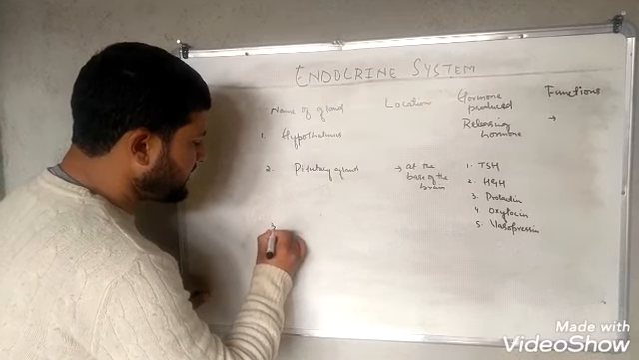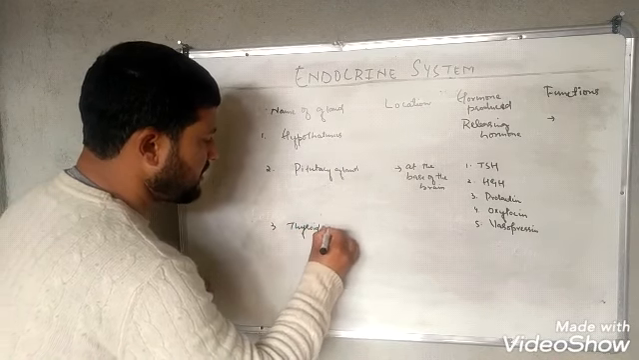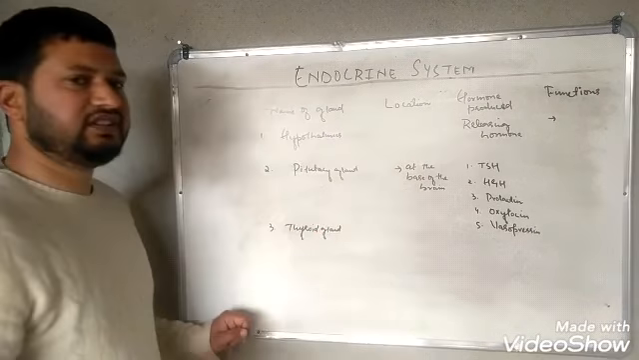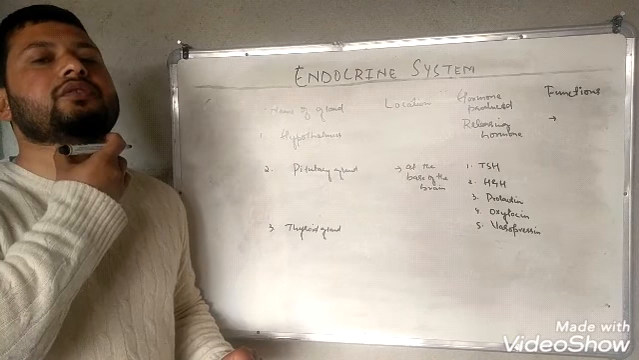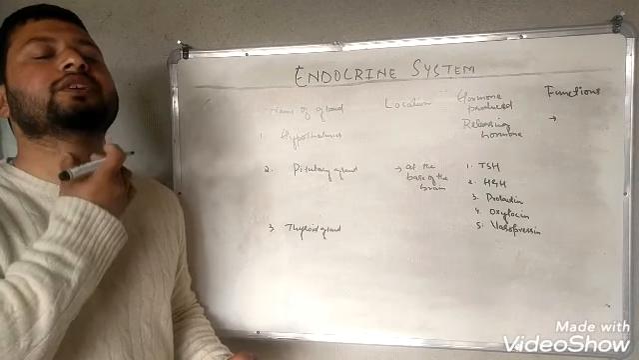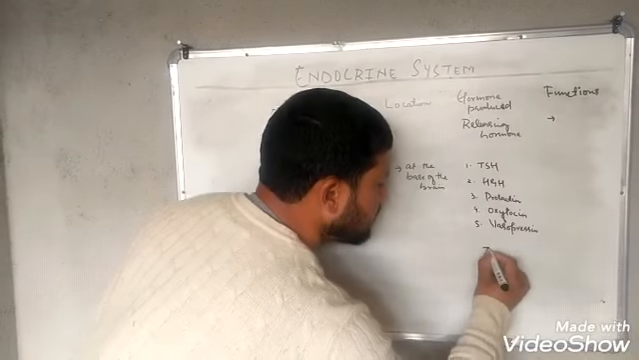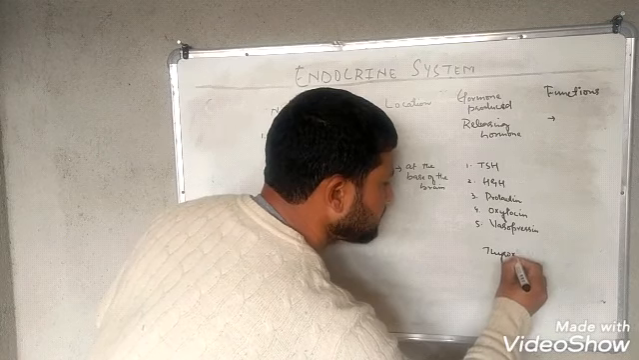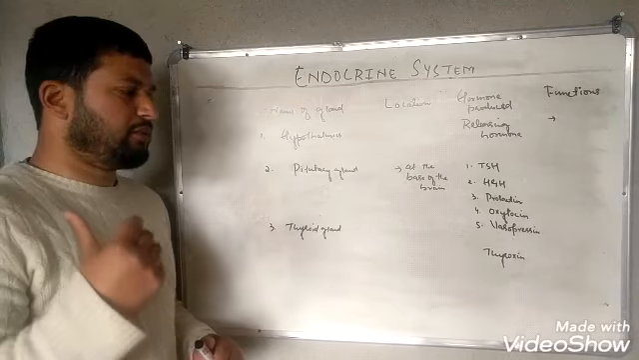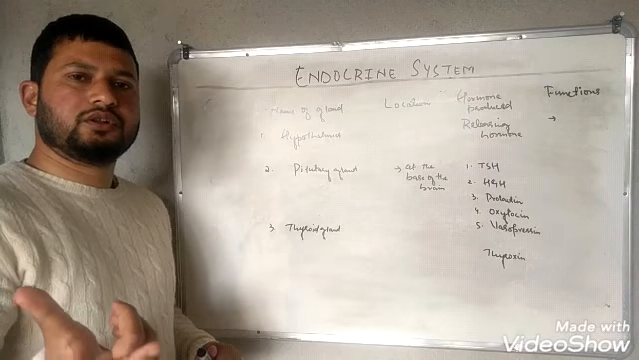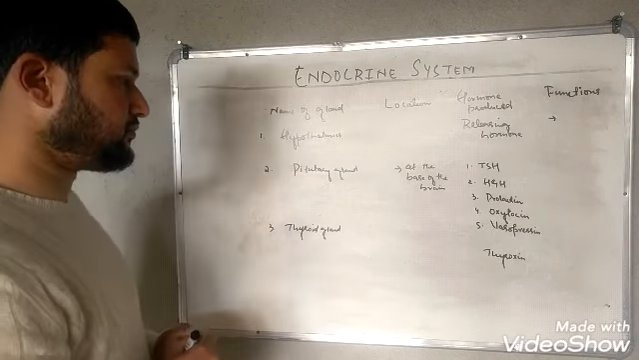There is one more gland, that is the thyroid gland. This gland is located along the sides of the trachea, or you may say the windpipe. It produces a hormone, that's thyroxine. This thyroxine promotes or stimulates the rate of metabolism of carbohydrates, fats and proteins.